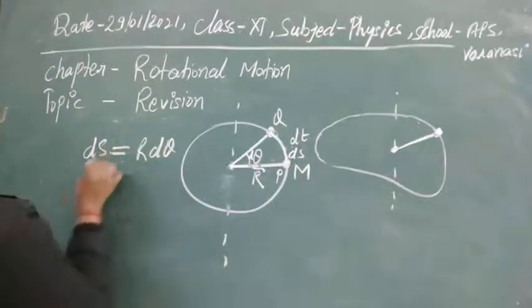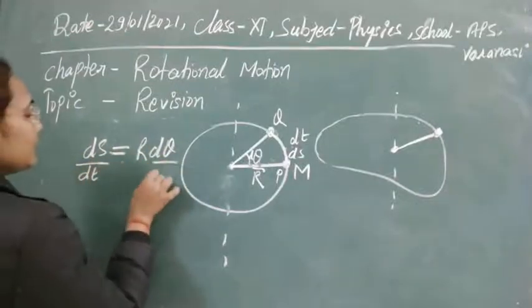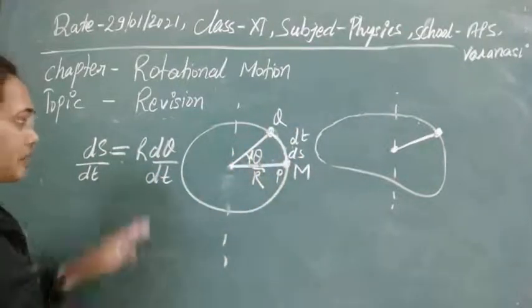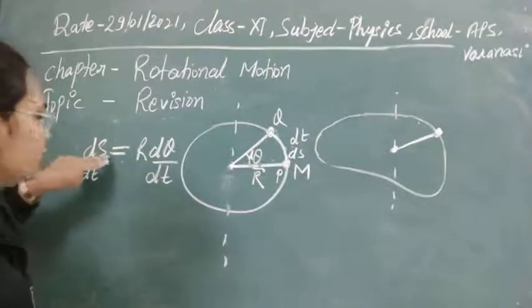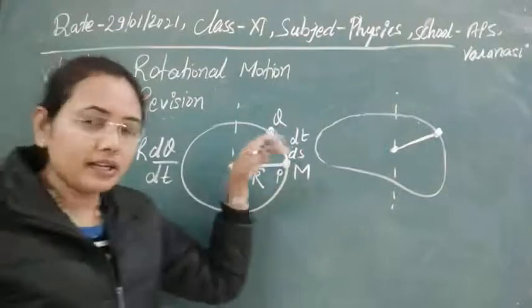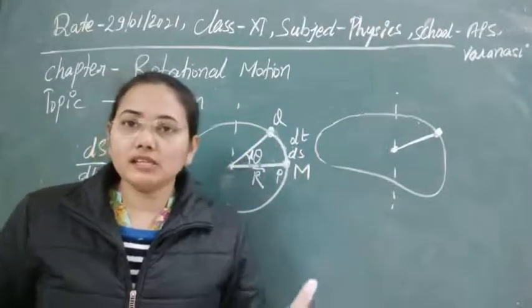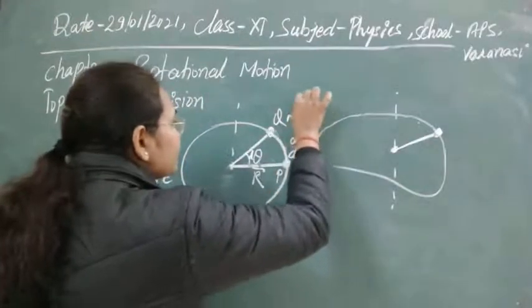Clear? Now we can just divide this equation by dt, meaning in dt time it has made this displacement and this angular displacement. So you are seeing that this is the rate of change of displacement along the circumference. It means that it is doing linear motion with obviously some velocity. So let's take its linear velocity equal to v.